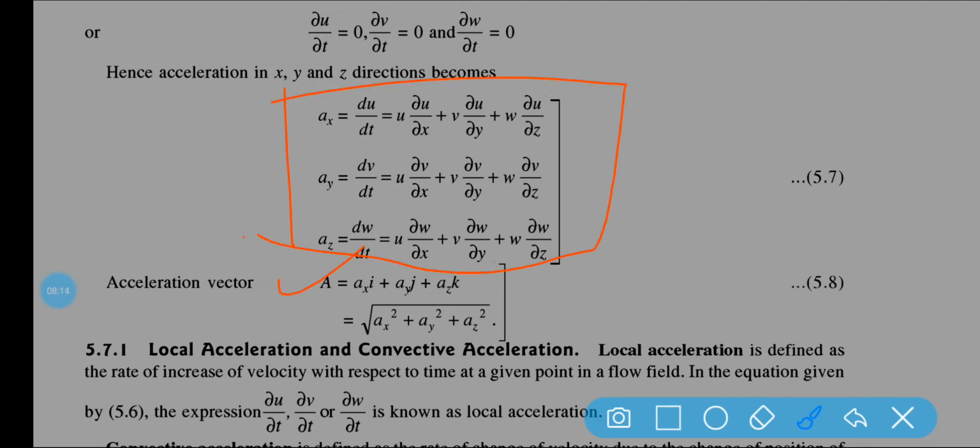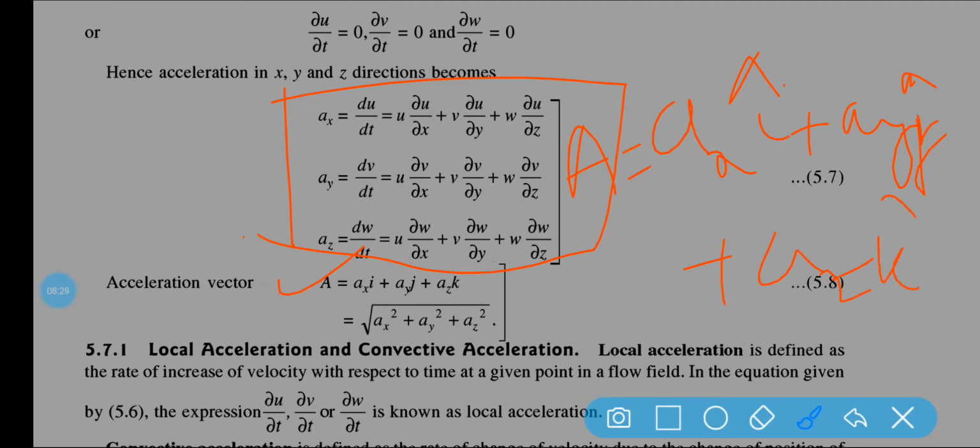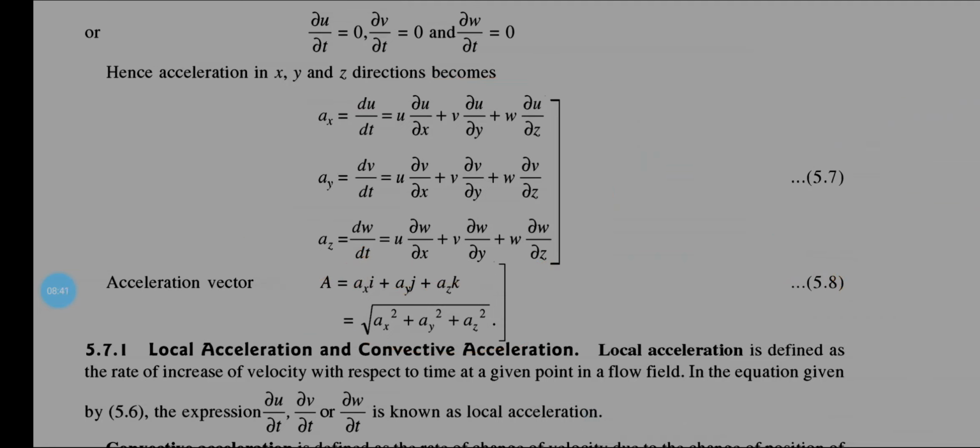Capital A can be written as ax i plus ay j plus az k. So this is the vector component. If you want to calculate the total acceleration, then it is root over ax square plus ay square plus az square. Okay, so this is all about the acceleration. If the acceleration components are given, you can find out the total acceleration.